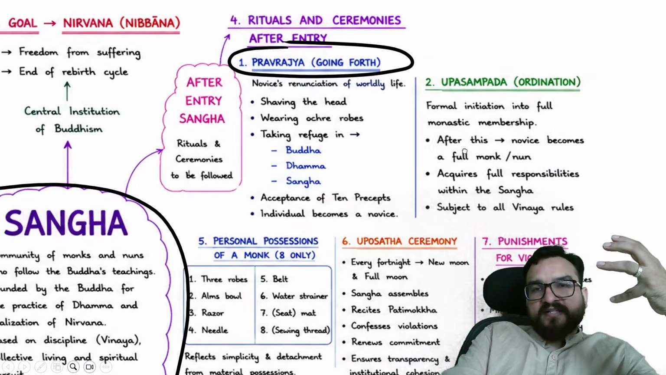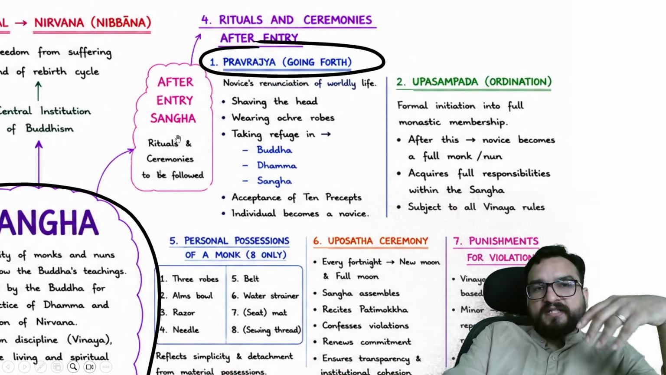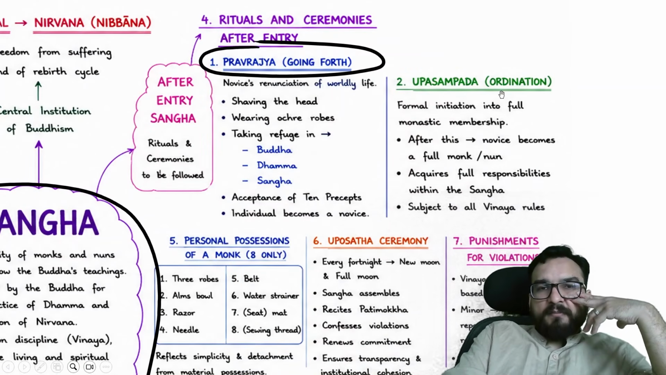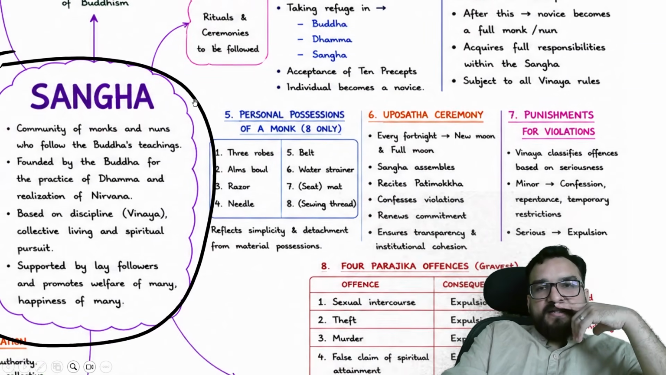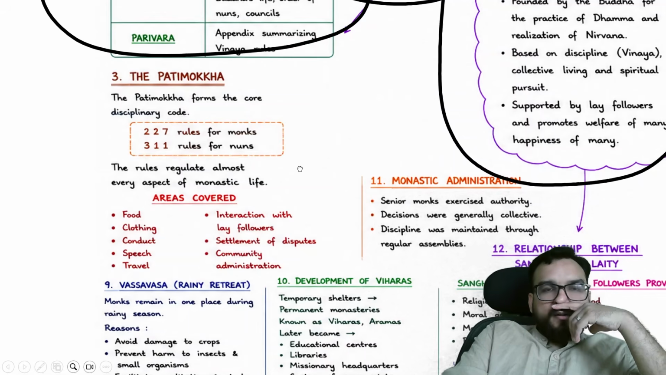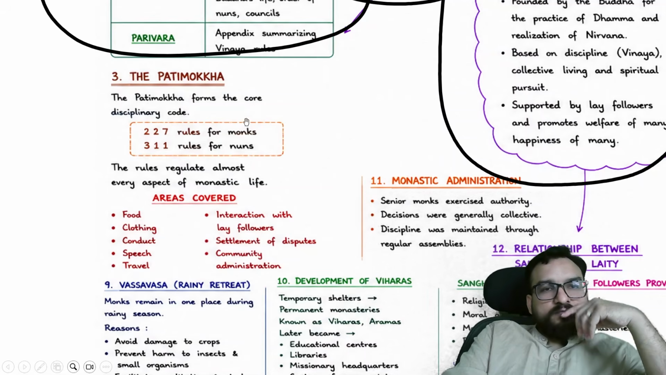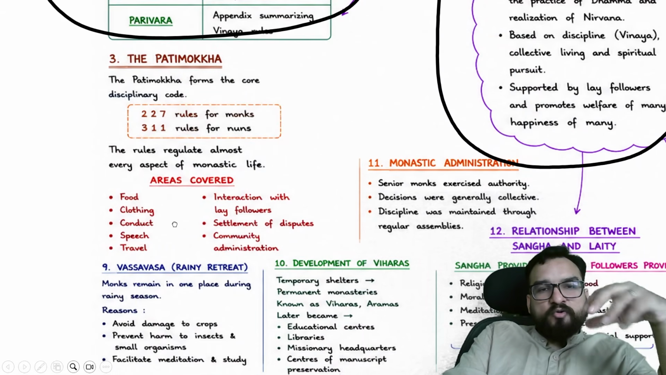Everything I have highlighted is written over here. But understand how you will be seeing Pravarjya and Upasampada after entering the Sangha. Then you will be finding that there are certain rules, the Patimokkha. Okay? Just read this Patimokkha out.